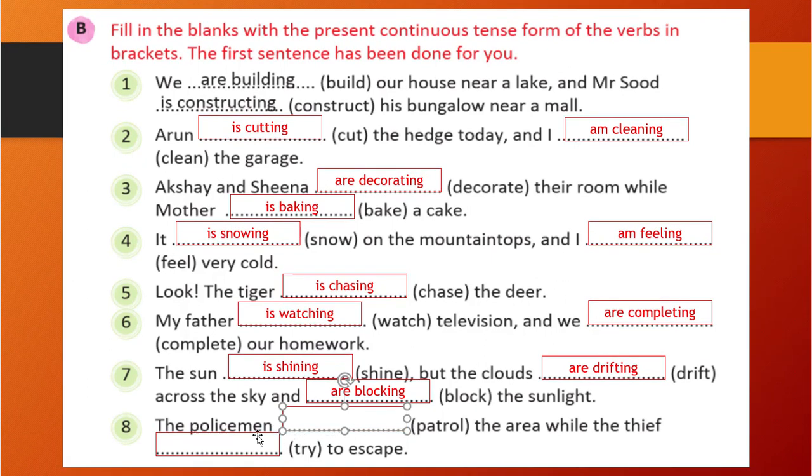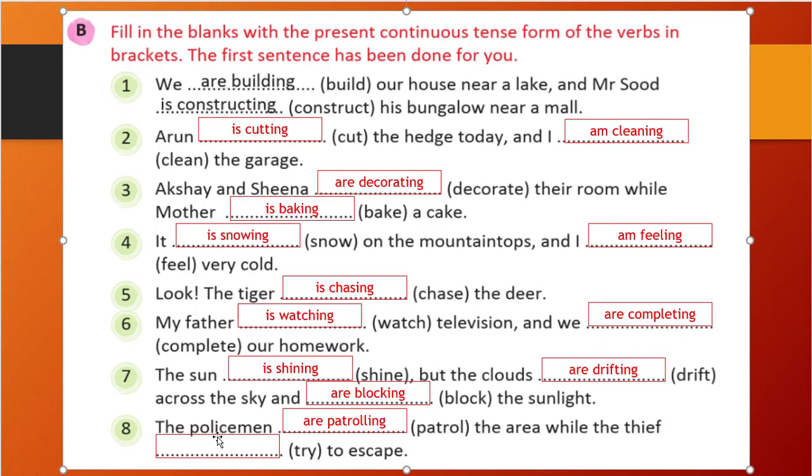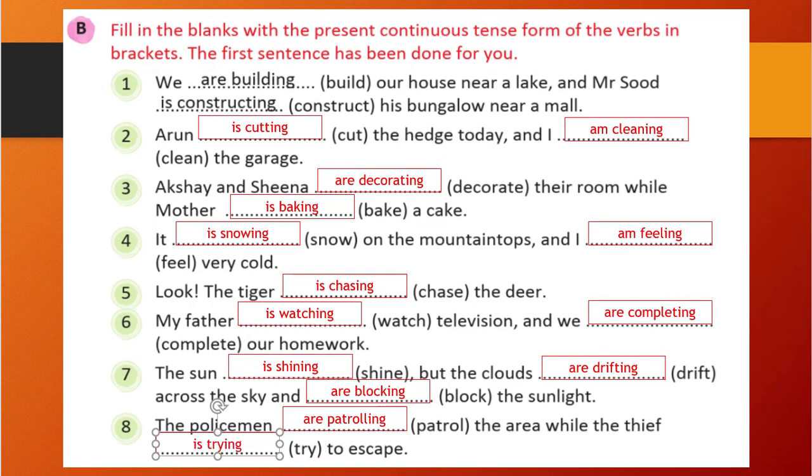The policeman is a plural. You see, men is given, so policemen is plural, so are patrolling is the correct one. The area while the thief is trying, because here thief is singular, so is trying to escape. See, you just need to remember whether a plural noun or a singular noun is there. According to that, we will use is or are and write our verb with ing. That is the exercise, nothing else to do here. Right? It is very easy.